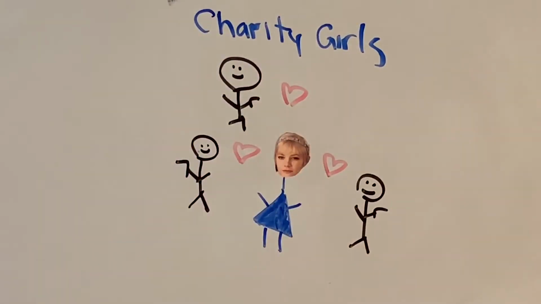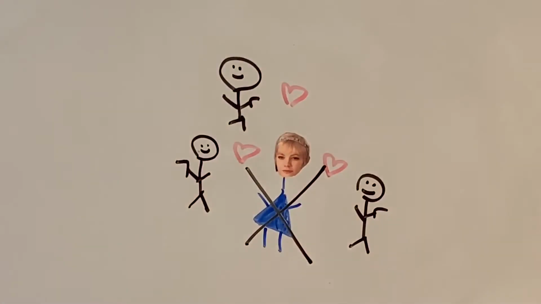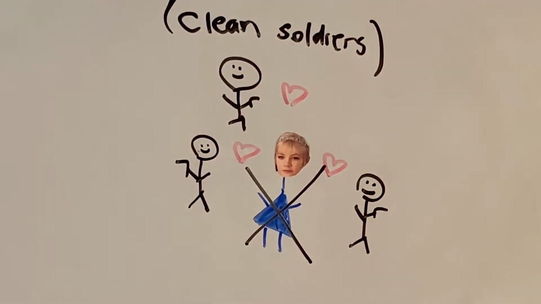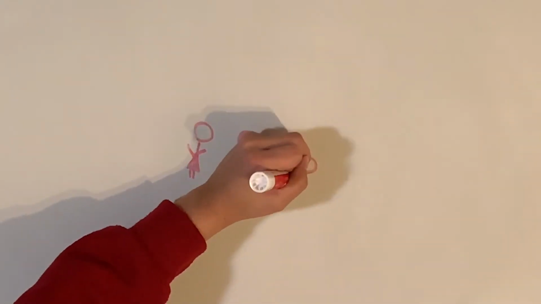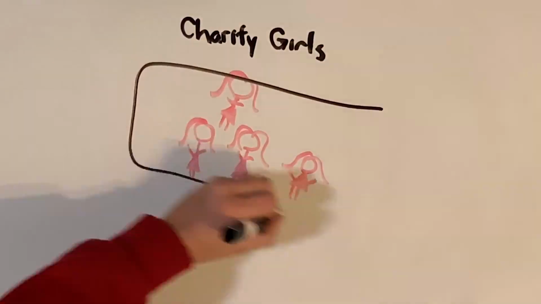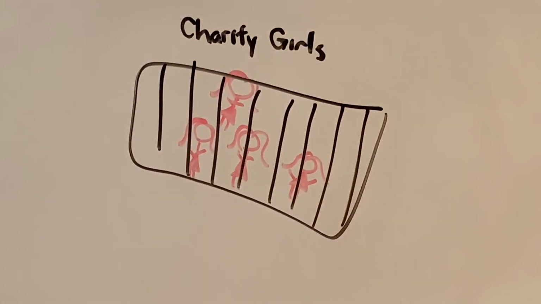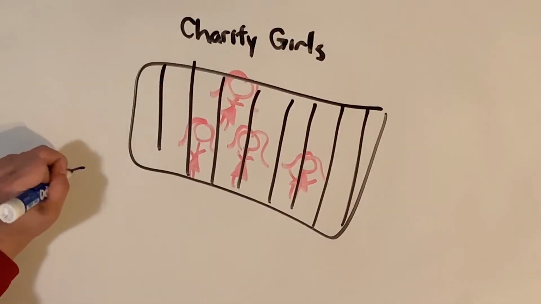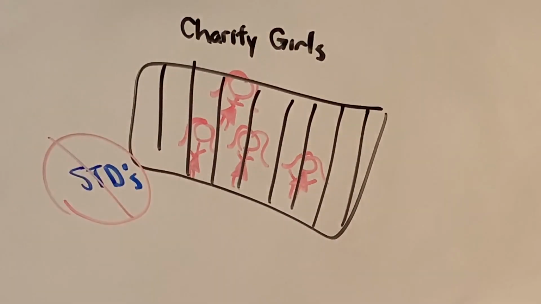Charity girls caused a big problem for the US government during the Great War. The country was trying to promote the idea of the clean soldier, someone who was focused on only training in battle without being distracted by significant others and the idea of sexual activity. According to the New York Times, these so-called purity campaigns, launched by the government, led to over 30,000 women being detained. These women were accused of being charity girls. In addition to the promotion of clean soldiers, the purpose of this crackdown on sexual activity between soldiers and citizens was to reduce the spread of sexually transmitted infections.